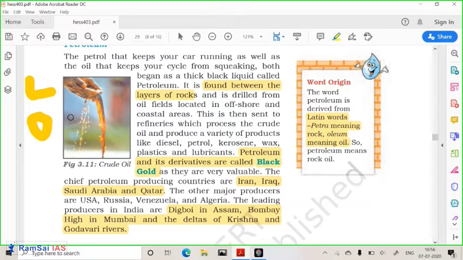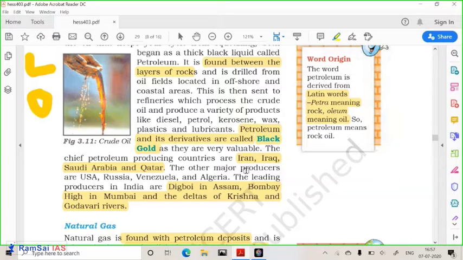The word petroleum is made up of the Latin words petra, meaning rock, and oleum, meaning oil. So rock oil is what it is also known as. Okay. In India, Digboi in Assam is the first oil well that was found. Then Bombay High is the offshore well that we have, and the Krishna Godavari basin also has huge deposits of petroleum. In the Gulf region, you have Iran, Iraq, Saudi Arabia, Qatar. In this region, a huge amount of crude oil is found.